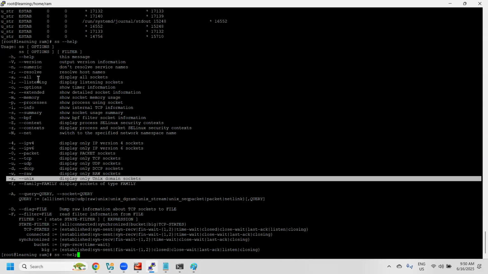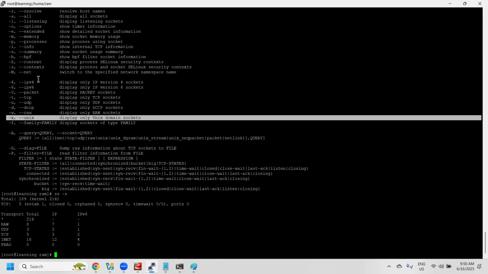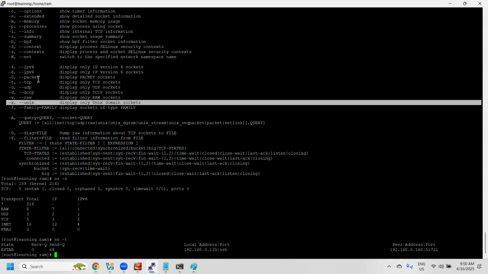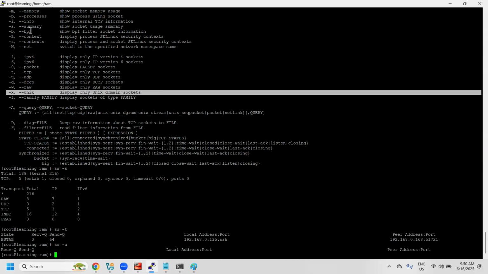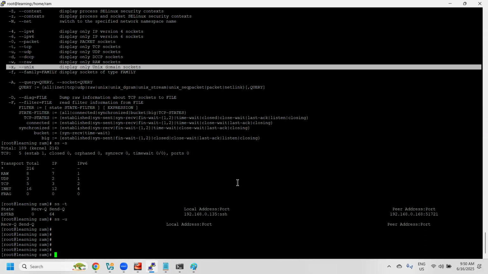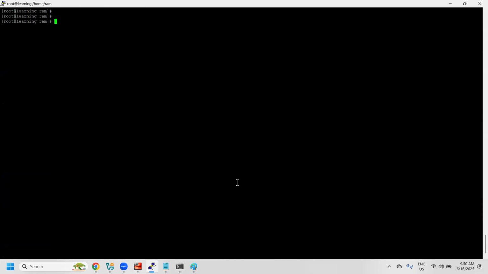All those things we can use with the ss command. ss -x shows only the system related sockets. T means only the TCP ports. U means UDP ports, whatever UDP ports are there, we get only those. For example, we don't have any UDP ports.